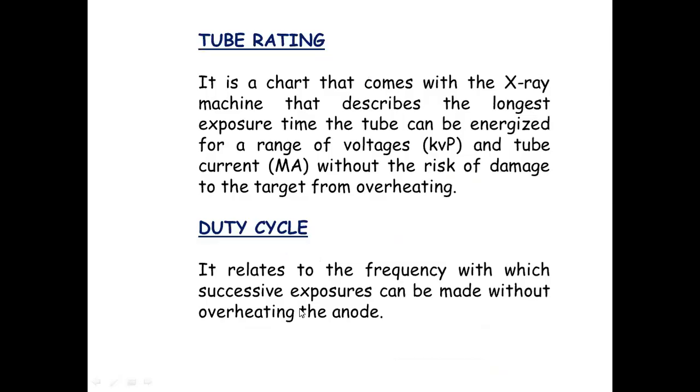The other important aspects are your tube rating and your duty cycle. So each X-ray machine comes with a tube rating chart. It will describe the longest exposure time that the tube can be energized for a range of kilovoltage and tube current without any risk of overheating your anode, so your X-ray tube doesn't get damaged. So it comes with your desired kilovoltage peak and your tube current, and it will measure your longest exposure time.